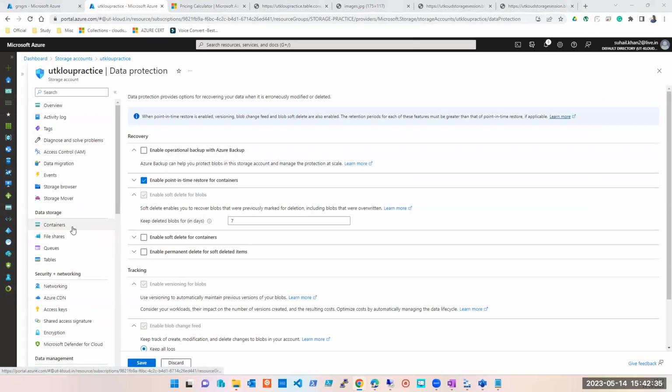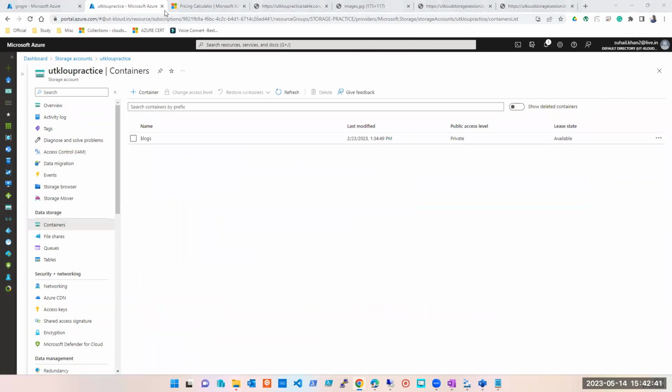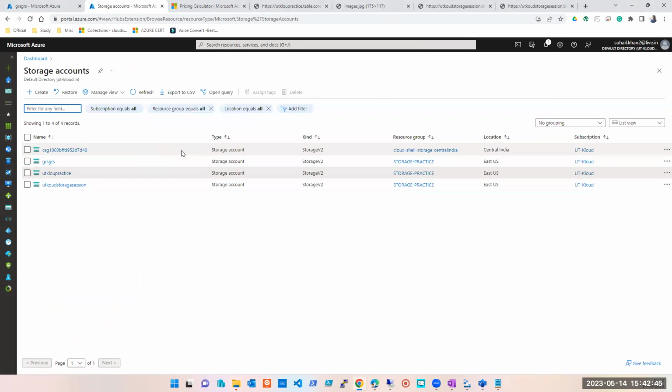Okay. Suhail bhai, can you please explain this point in time part? The last time you explained it, but I was not able to get it properly. Enable point in time. No, I never explained that. When did I explain that? No, last week you explained it on last Sunday. No, you must be confused with something.